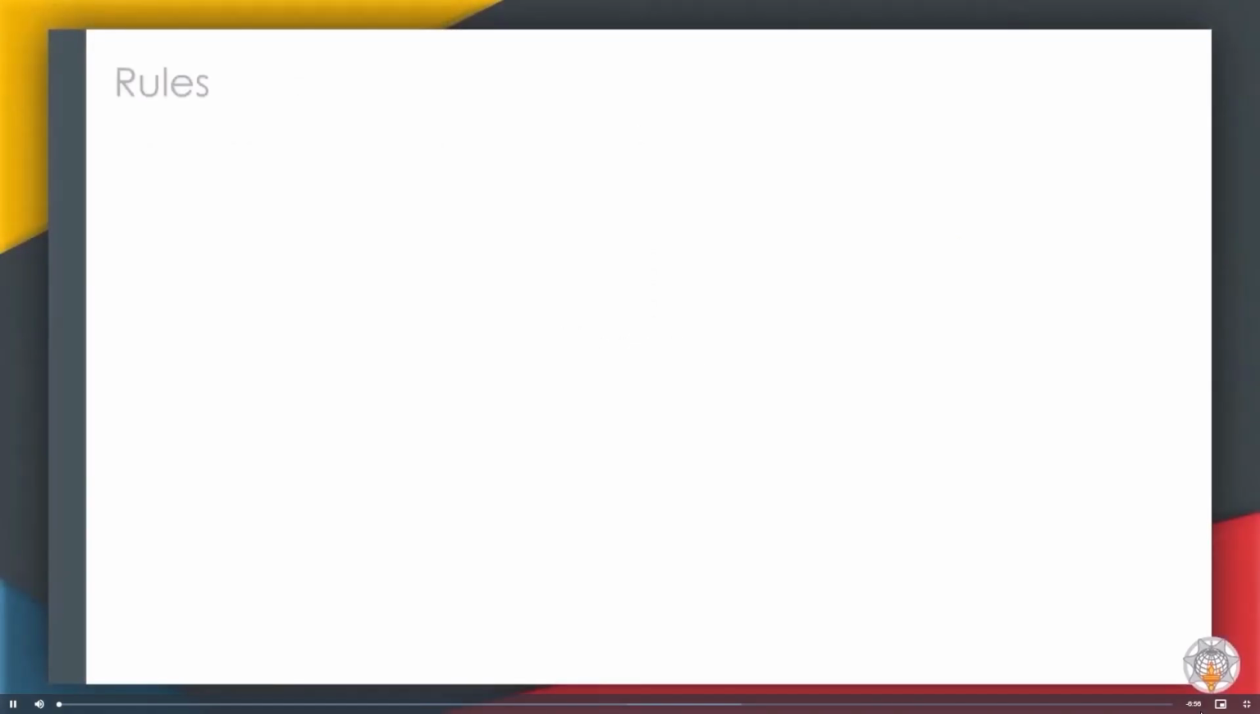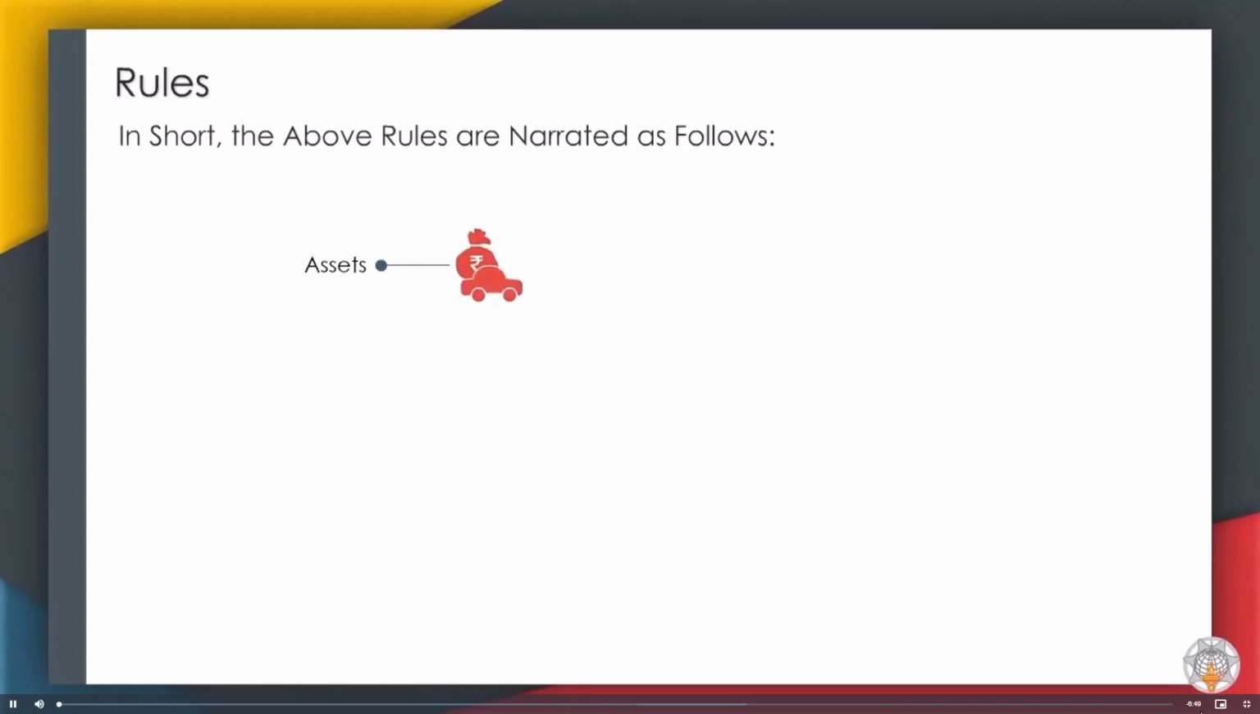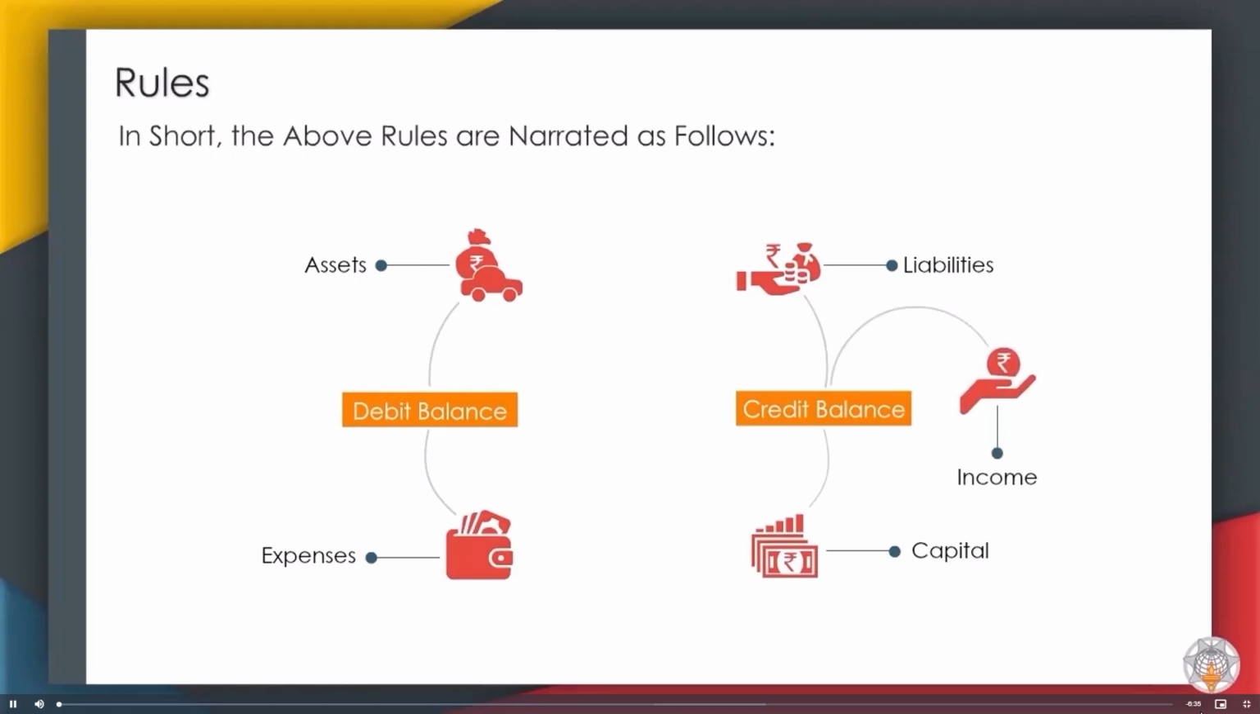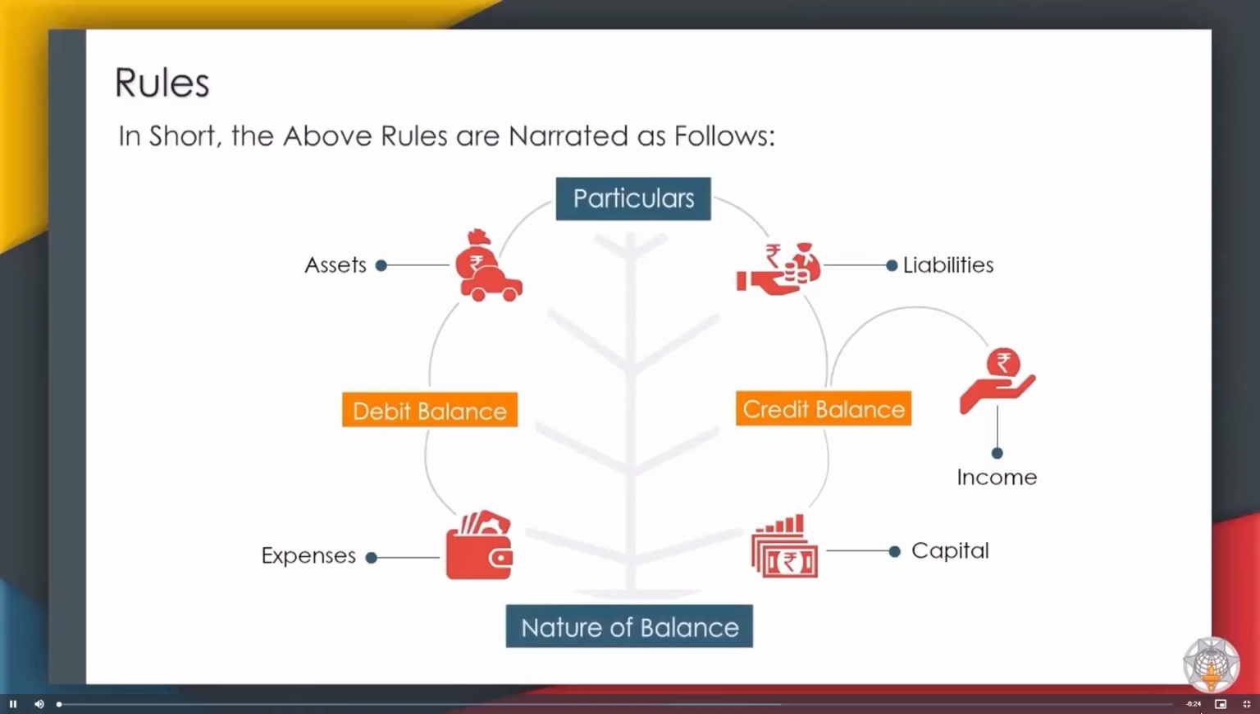Rules. In short, the above rules are narrated as follows. Assets will always have debit balance. Expenses will have debit balance. Liabilities have credit balance. Capital has credit balance. Incomes have credit balance. In short, the above rules are narrated as under: particulars and nature of balance.